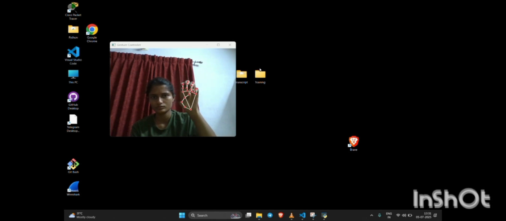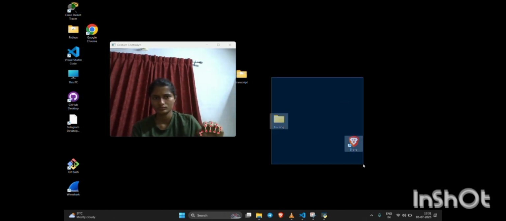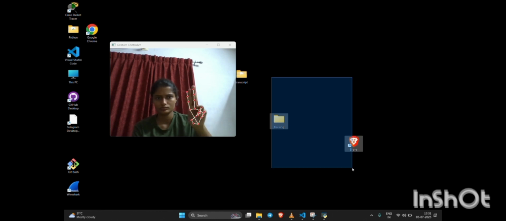So to drag and drop, I can close the V sign and then start dragging and then move my hand to the desired spot and then reopen the V to drop. So that is about drag and drop.